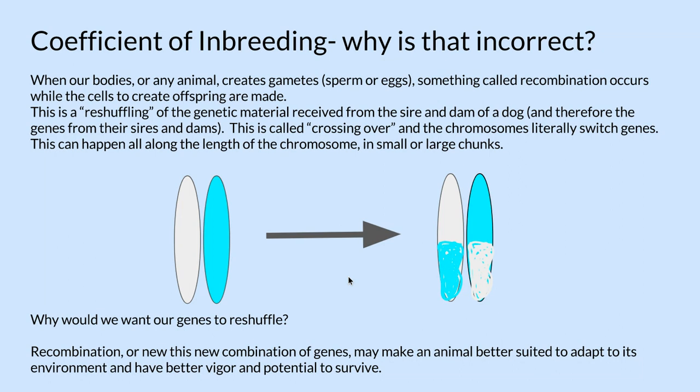Now, what would be a genetic advantage of this reshuffling? Recombination, or this new combination of genes, may make an animal better suited to adapt to its environment and have better vigor and potential to survive. So it's giving animals a new combination of genes in case there is a challenge to that animal that its parents maybe wouldn't have been able to survive. It will be able to.